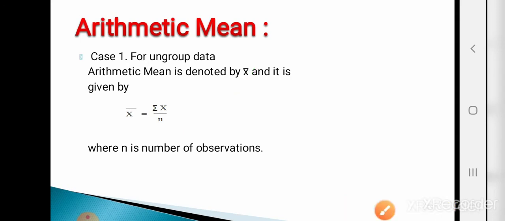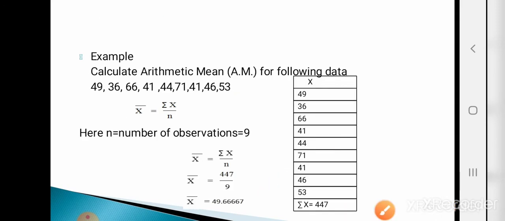Let's see the example. Calculate the arithmetic mean for the following data. The data is 49, 36, 66, 41, 44, 71, 41, 46 and 53. Here the number of observations, that means small n, is 9: 1, 2, 3, 4, 5, 6, 7, 8, 9. So here n is equal to 9.